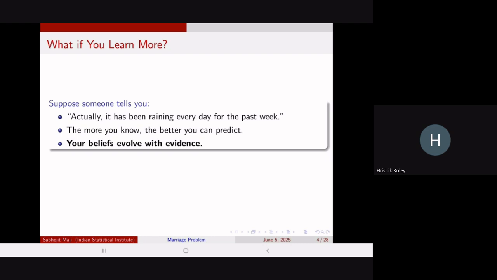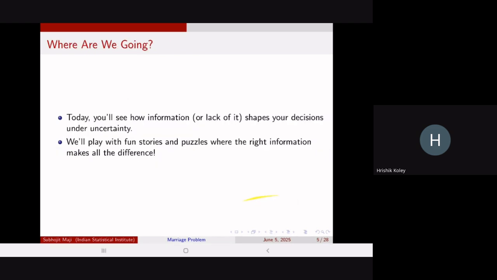It is a very classical problem known as the Laplace law of succession, where each day is taken to be independent of the others, and you take out the probability of rain, given that it has been raining for the past m days. So your beliefs evolve with evidence, and information changes the beliefs. Today we will see how information, or lack of information, shapes your decision under uncertainty, and we'll play a fun story and puzzle-like information game.